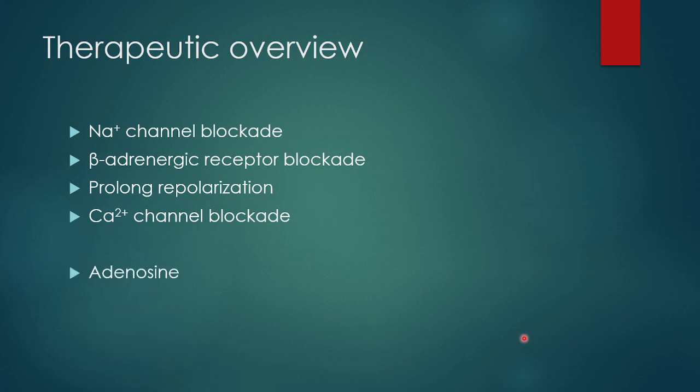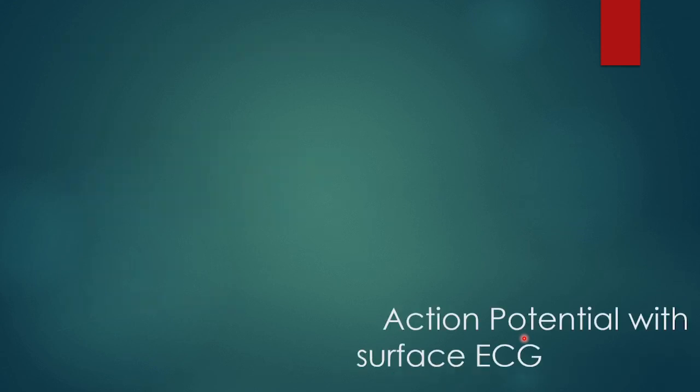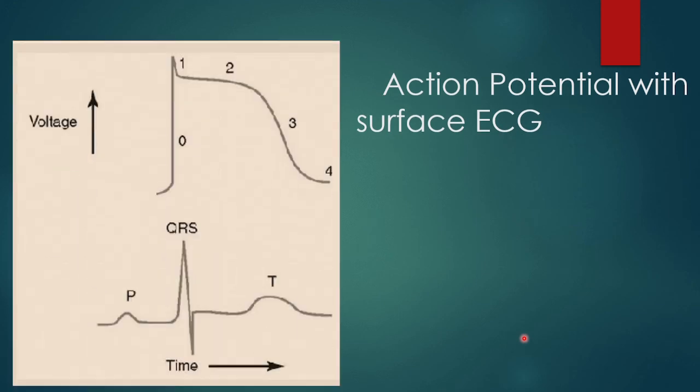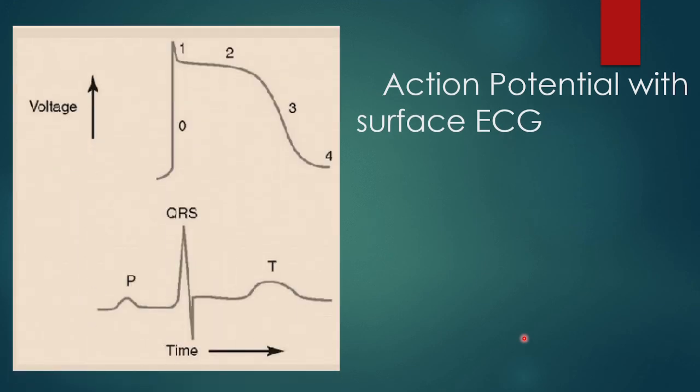Then you have two drugs which are not classifiable in this Vaughan Williams classification, which are adenosine and digitalis glycosides or digoxin. Adenosine, we have discussed a little bit about it in the past videos, I think. So we were discussing how the action potential manifests on surface ECG, how it can be correlated.